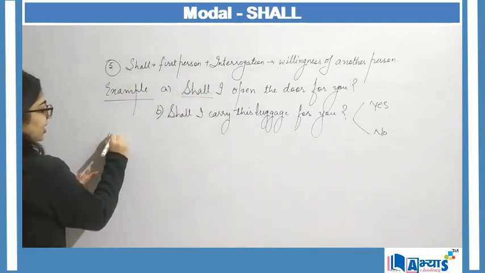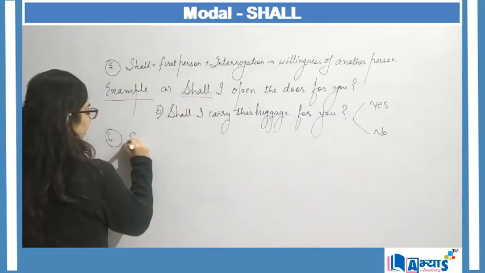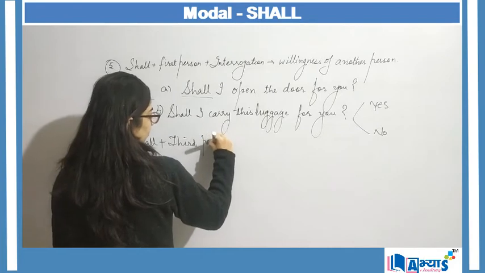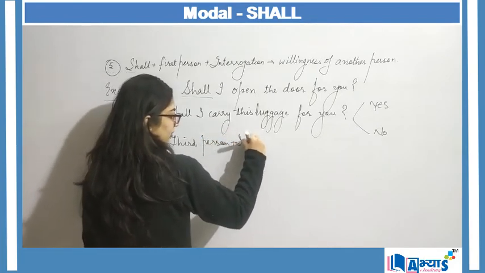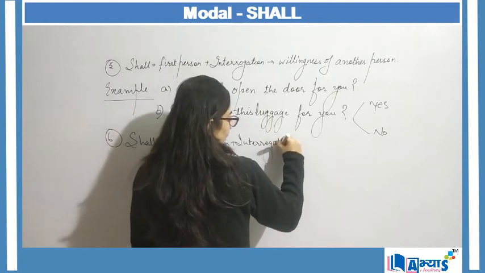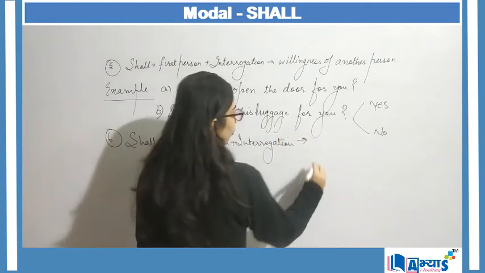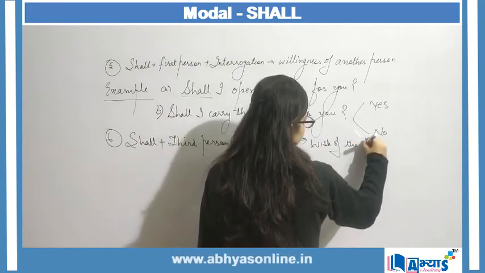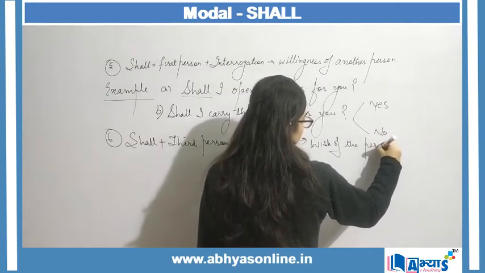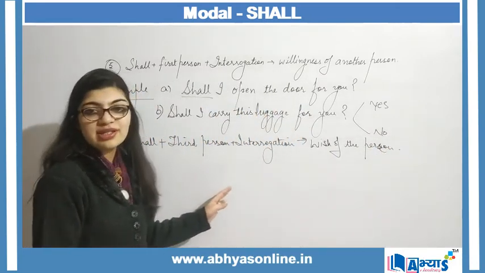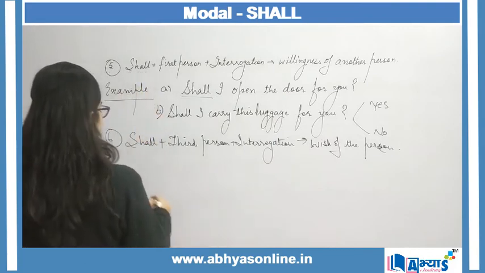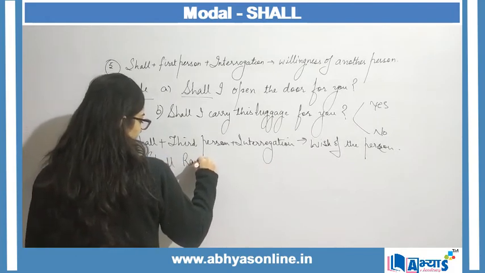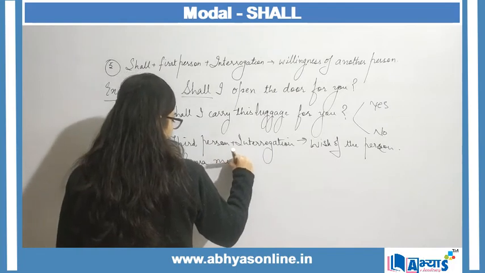Now, sixth application is use of shall plus the third person in the form of interrogation. It is used to express the wish of the person. Okay, it is used to express the wish of the person. Like I say, shall Rama meet you there?